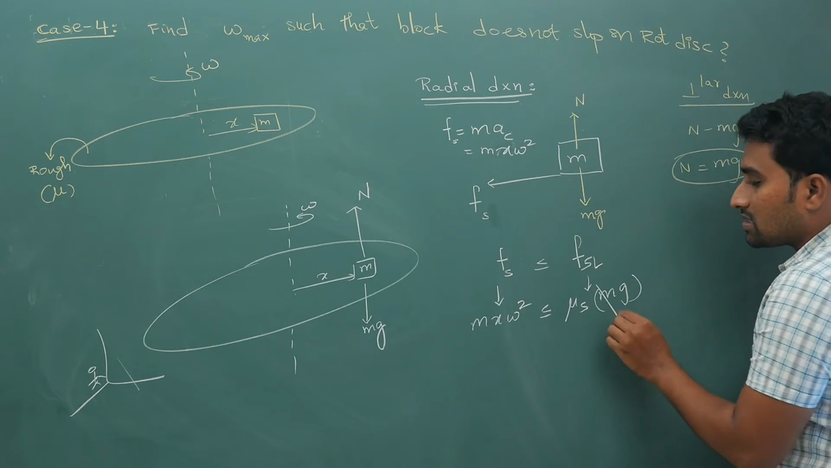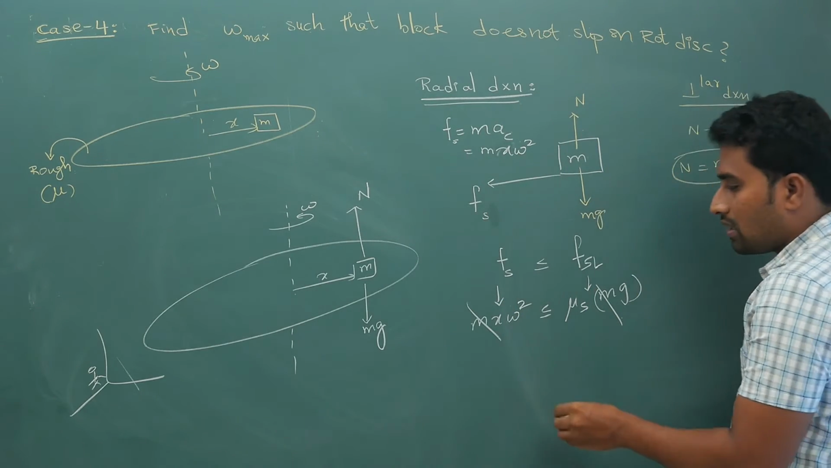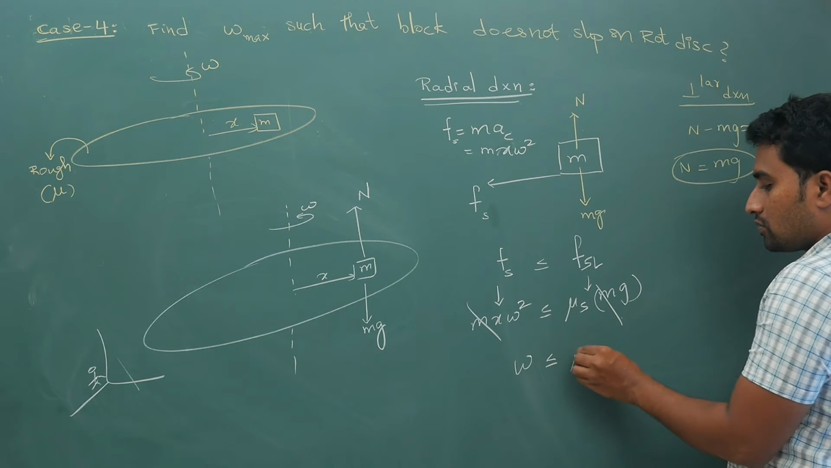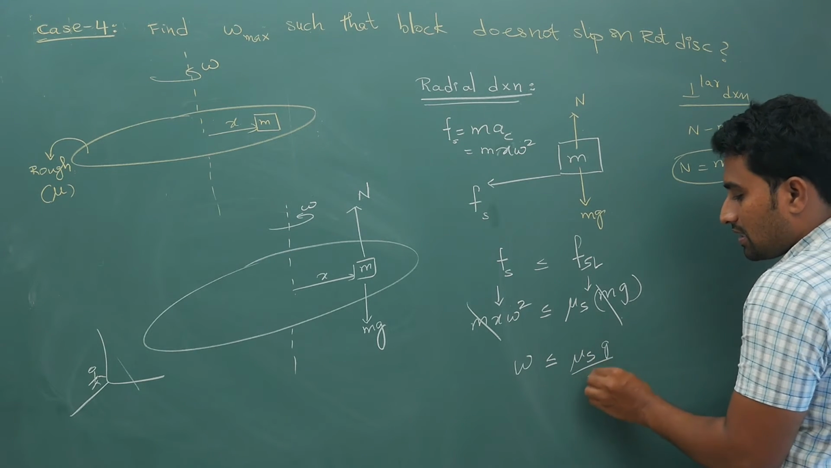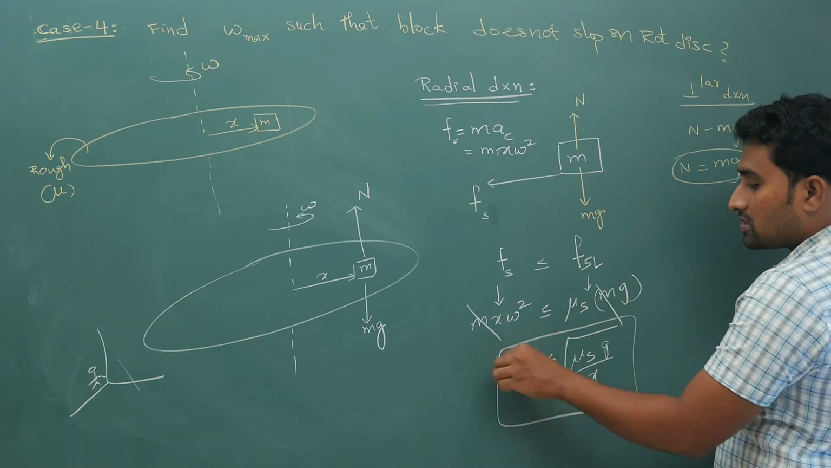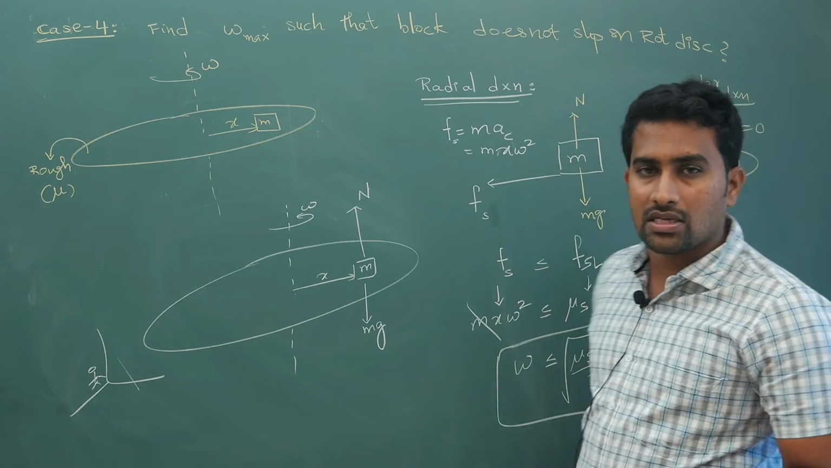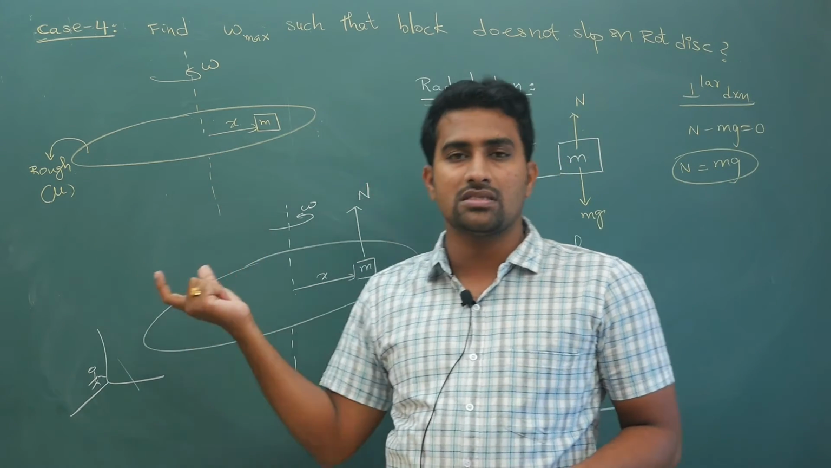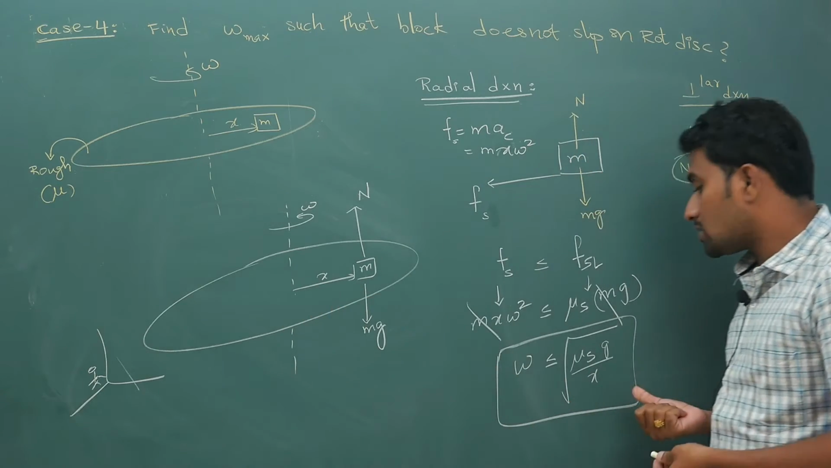So if you take this it cancels off. Your omega value is under root less than or equal to under root mu s into g by x. If the distance is r, you write under root mu s g by r, but here I have taken it as x. In some questions they will give you r, or they will say a coin is placed instead of block, but logic is same.